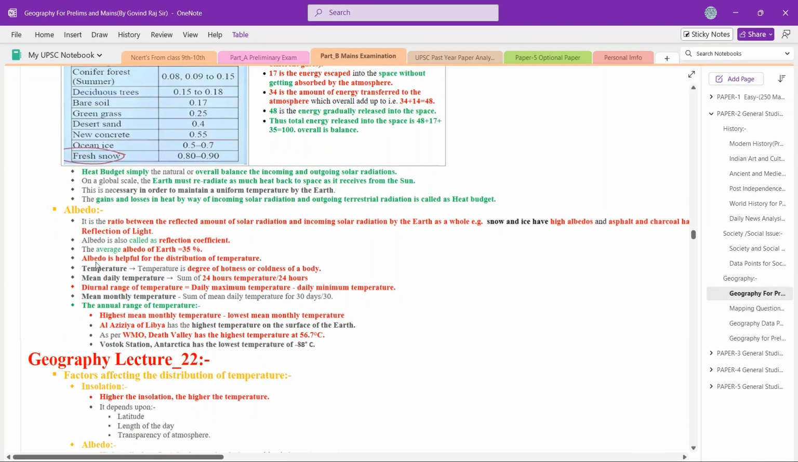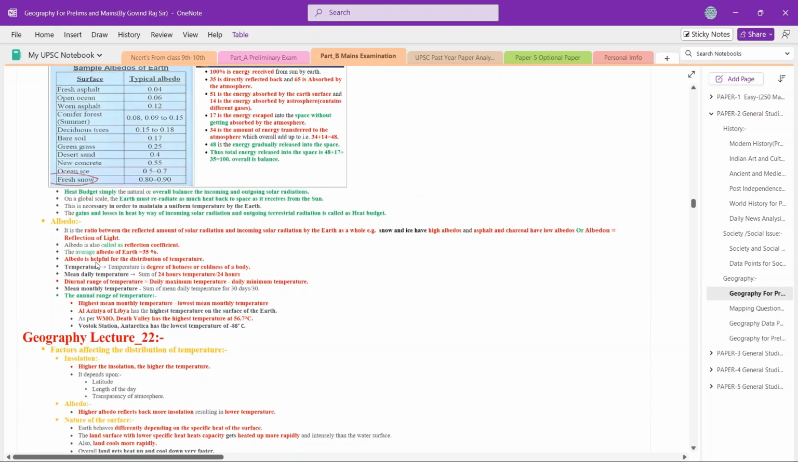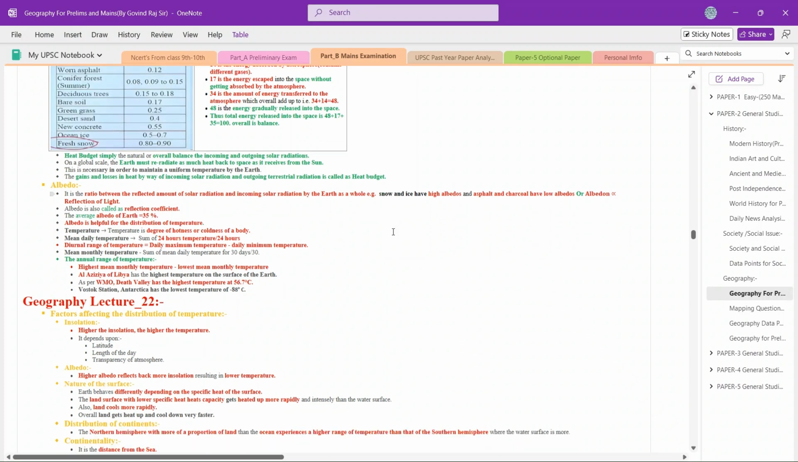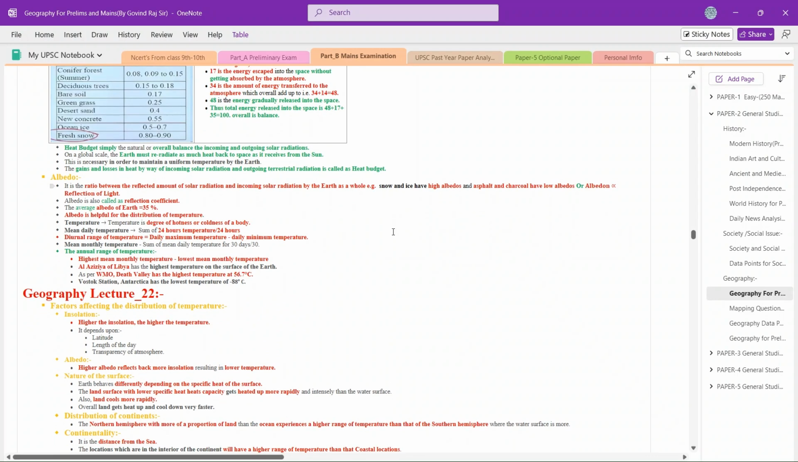Okay? What is the albedo? It is the ratio between the reflected amount of solar radiation and the incoming amount of solar radiation by the earth as a whole. Snow and ice have a high albedo. Asphalt and charcoal have a low albedo. Ice has a white outer surface, so it will reflect most of the incoming solar radiation. Charcoal is black in color, so it will absorb most of the incoming solar radiation.